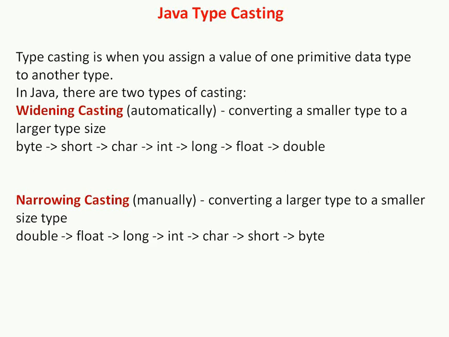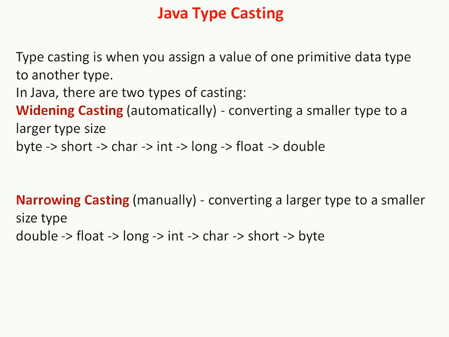And narrowing casting is converting a larger type to a smaller type. Widening casting is also known as implicit conversion or casting down. It is done automatically. It is safe because there is no chance of losing data in widening casting.